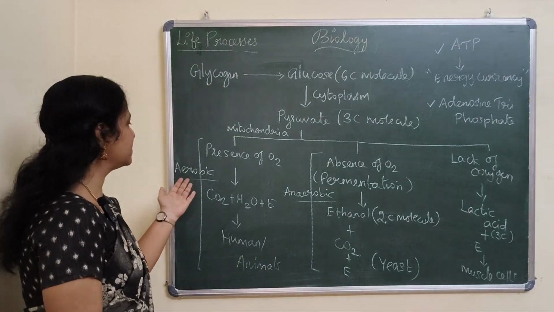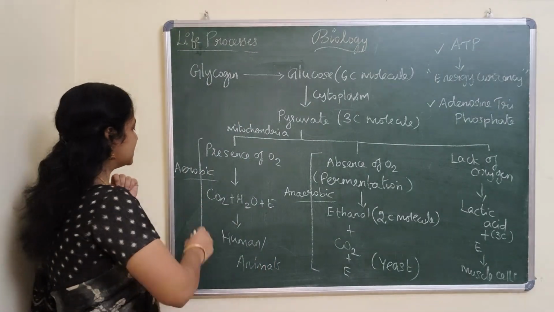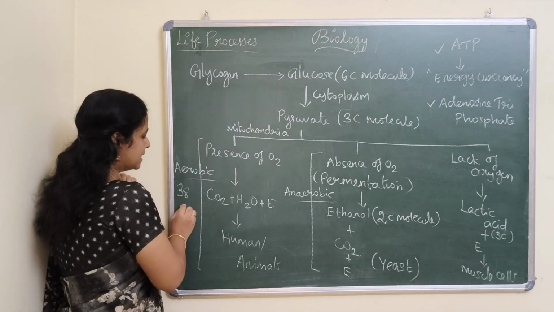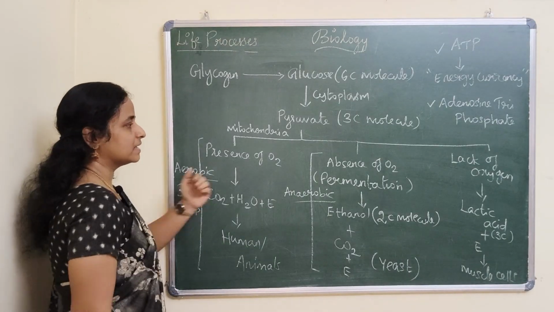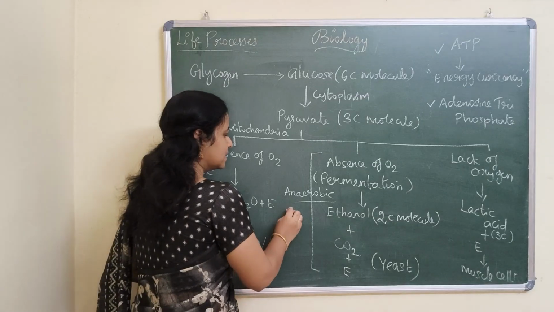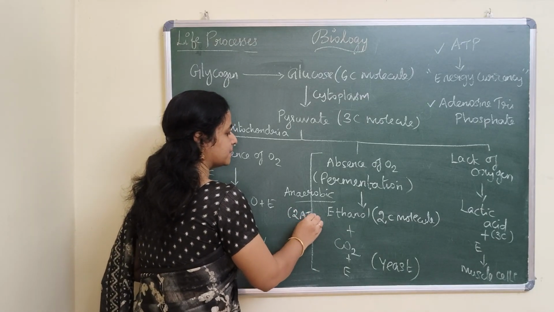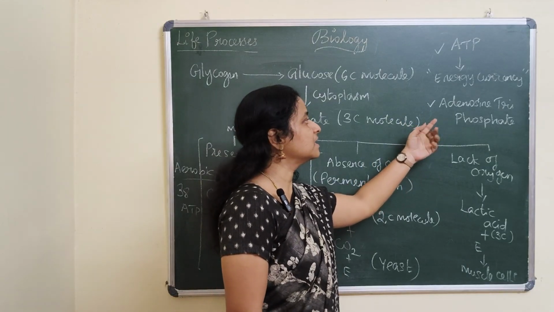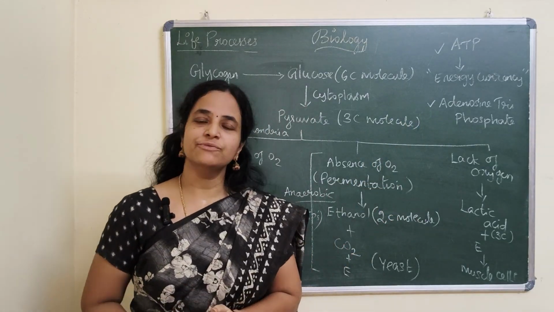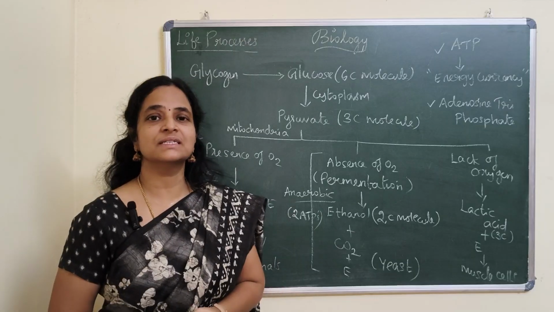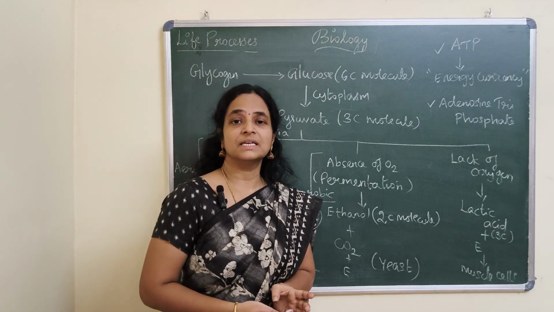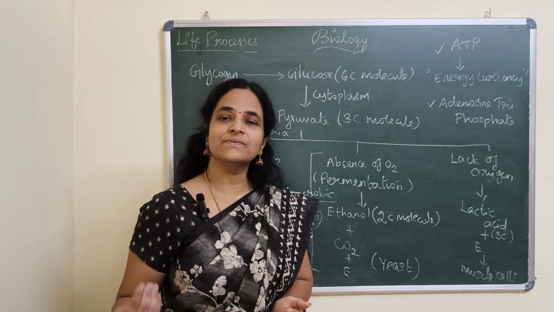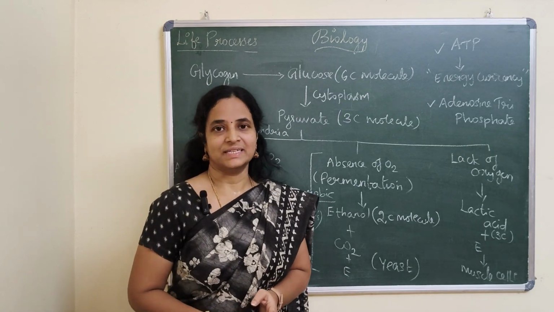So always the respiration pattern is different. For example, in aerobic respiration, the energy yield will be 38 ATPs, whereas in the absence of oxygen, it yields 2 ATPs. ATPs are the energy currency of the cell, which is responsible for many functions like contraction of muscles, conduction of nerve impulses, even protein synthesis, and all the vital functions in our body. Any doubts, children?